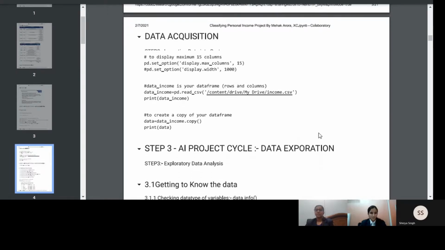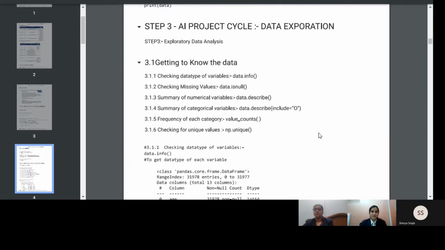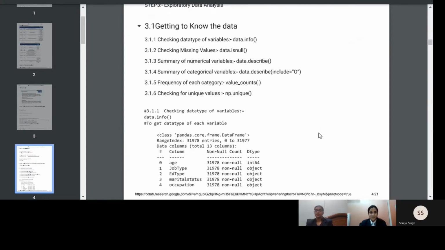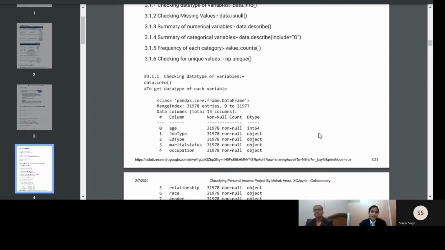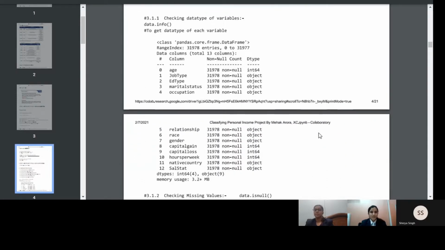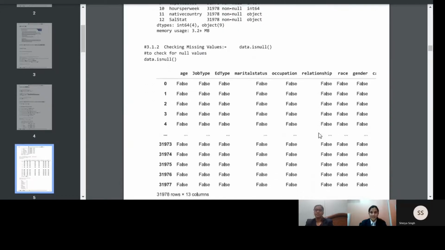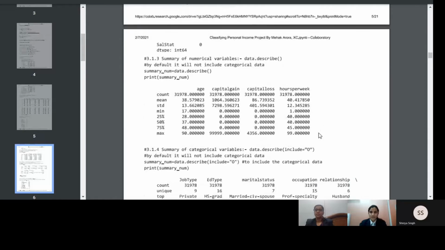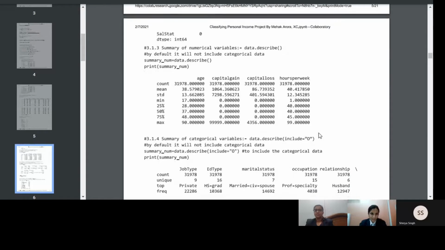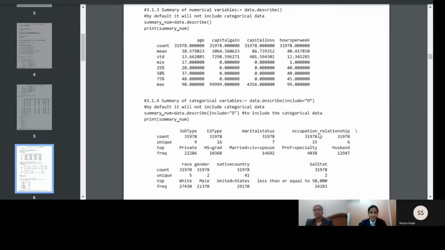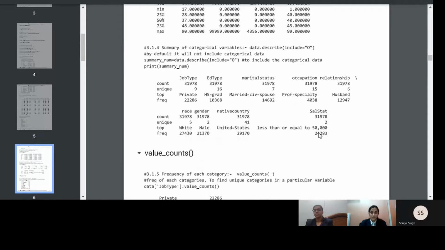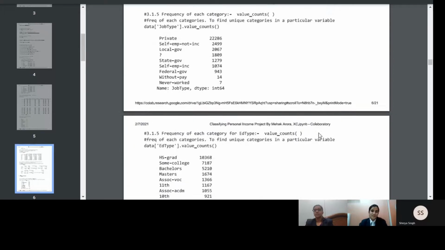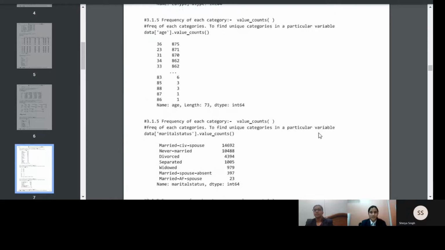Then comes the data exploration. Under data exploration, we will first find the data type of variables with the help of the command data.info. Then we will find out the missing values with the help of the command data.isnull, after which we will look for the summary of numerical values with the help of the command data.describe. For the frequency of each category, we will use the command value_counts. Then we will check for the unique values using the np.unique command.